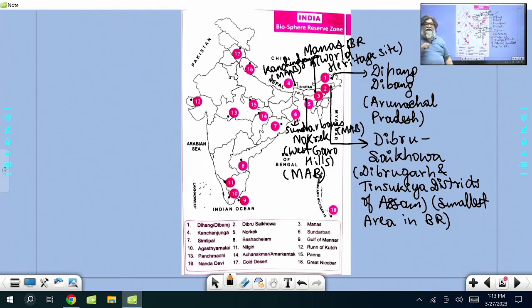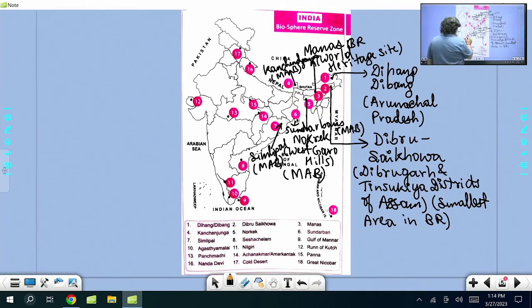Sundarban Biosphere Reserve is within the Man and Biosphere program, and Sundarban National Park is a World Heritage Site. Then I'll come to Simlipal, in Odisha. Simlipal is also under MAB. It is located in Mayurbhanj district of Odisha, so Simlipal has also been added to the Man and Biosphere program.